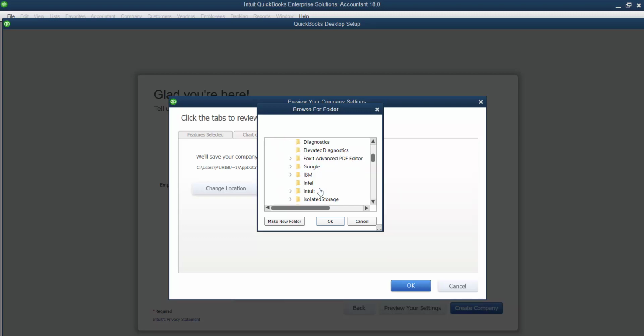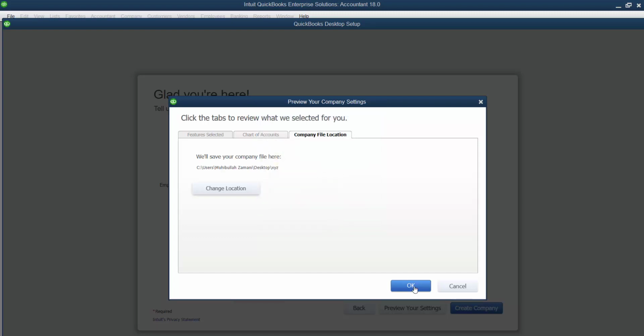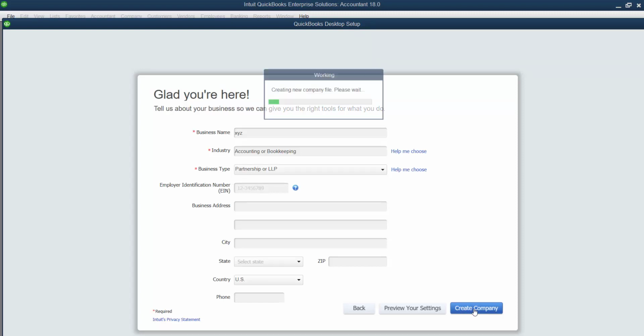Let us see where the desktop icon is. In the desktop, for example, select a location. Suppose I have already created a folder by the name of XYZ. So select this one. But you can create your own folder, or otherwise, if the folder is not there, make a new folder by your name. Then select that one, then click on OK. Then once again click on OK, then create a company, right?